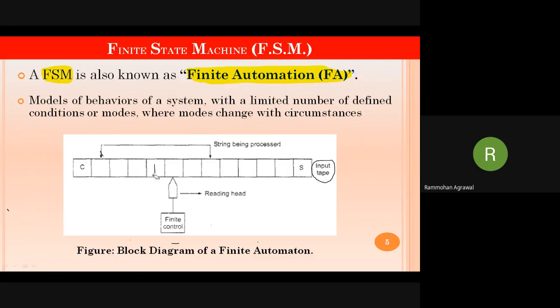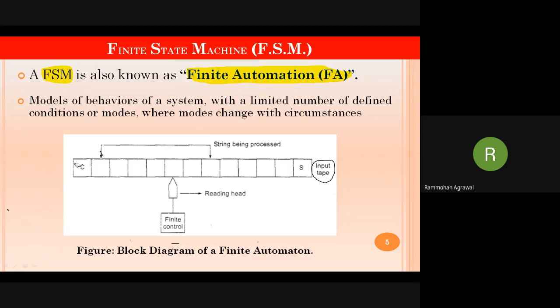Suppose you go to a library and you want to get a book fetched from the library. The user will have to enter his library card number properly in order to get the proper student recognized. So this system works where a string needs to be matched, where a pattern needs to be matched. Where the computation is done, where a large number of string patterns have to be matched, that time this finite automata system works fine.